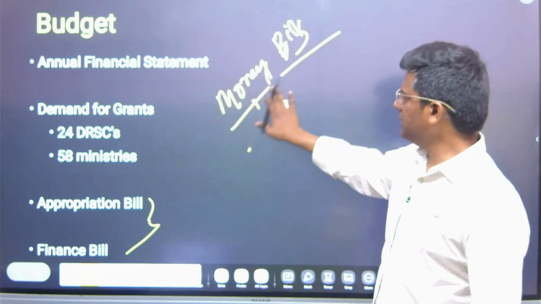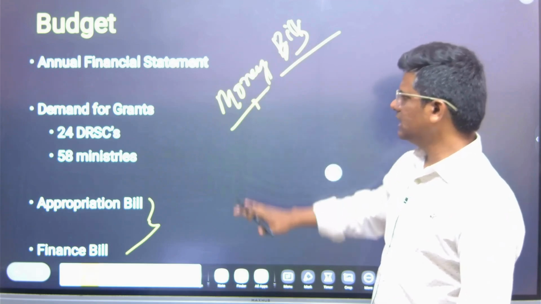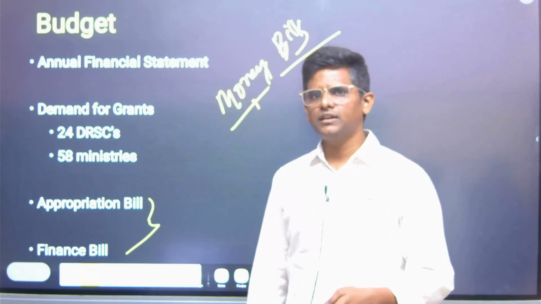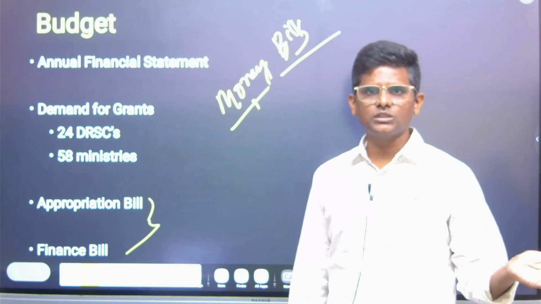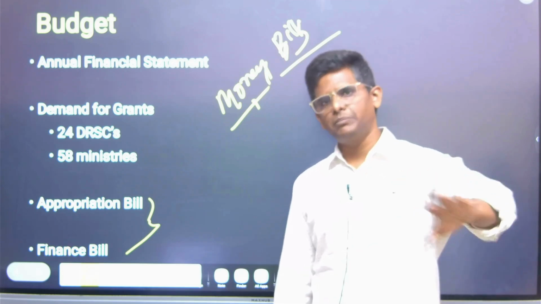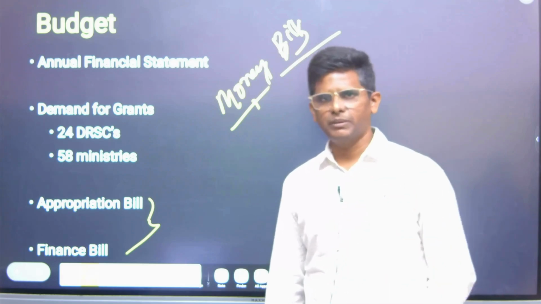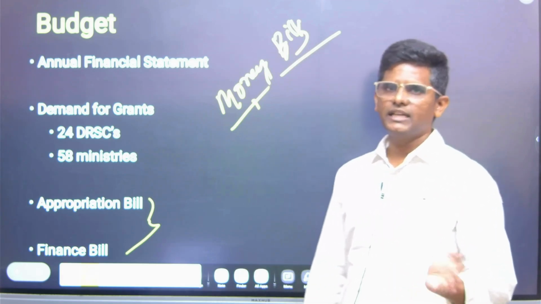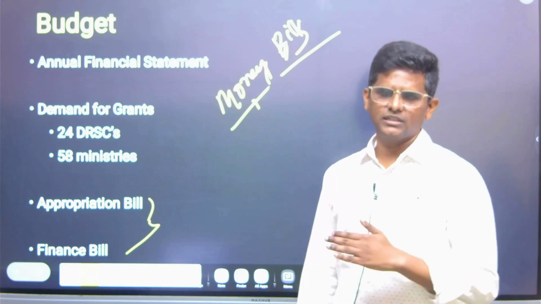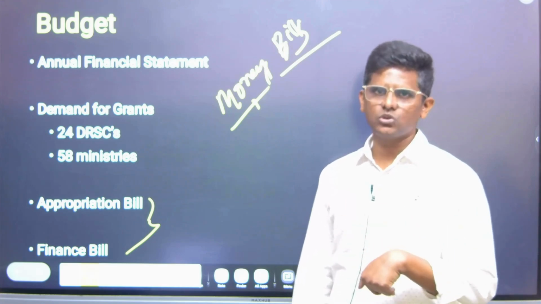In money bills, Lok Sabha is given more power because the government won the majority. The Lok Sabha has the approval of the public. They are directly elected by the public, but the Rajya Sabha members are indirectly elected, sent from the states, and the president also nominates.